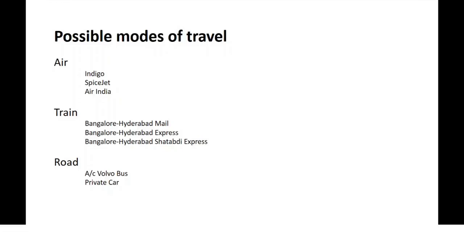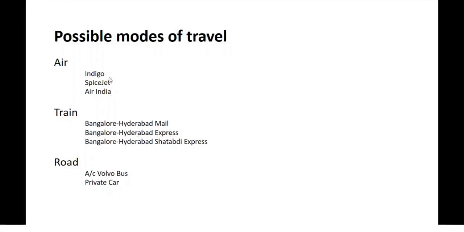So he quickly jots down all the possibilities and presents them in front of you in the form of a list. What the list tells you is that there are three ways you can travel by air. You can either take an Indigo flight, a SpiceJet flight, or an Air India flight. Or you could choose to travel by train, and there are three options possible: Bangalore Hyderabad Mail, Bangalore Hyderabad Express, or the Shatabdi Express.